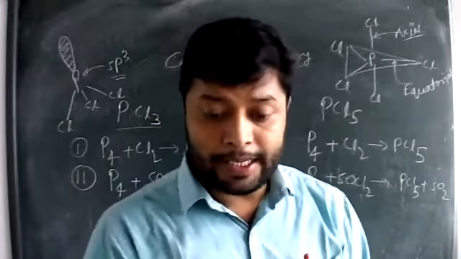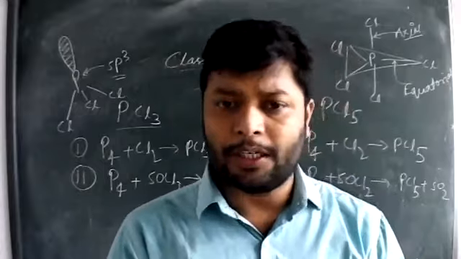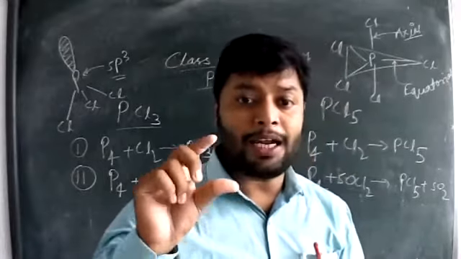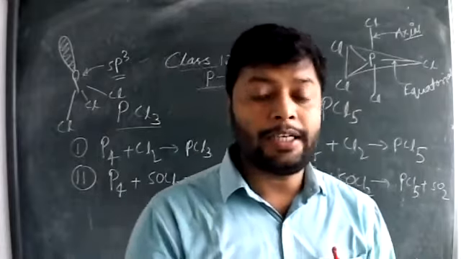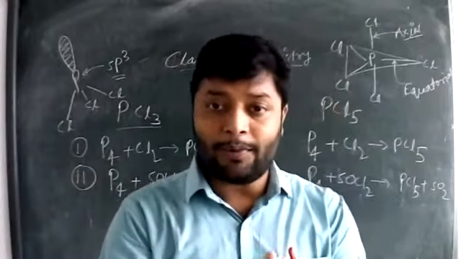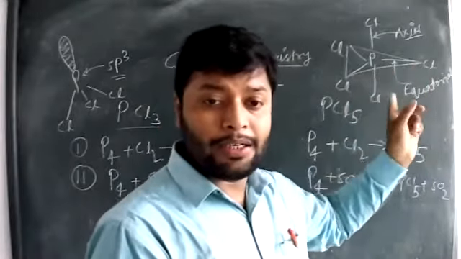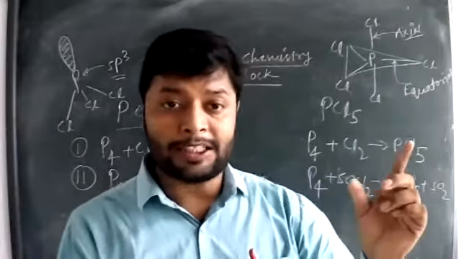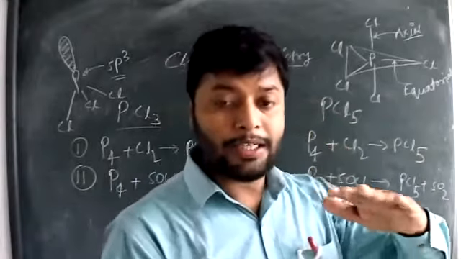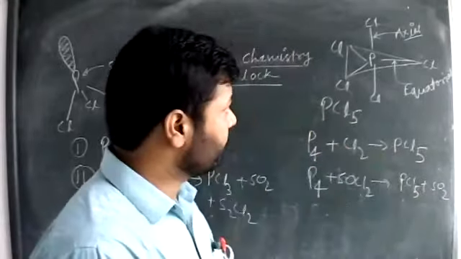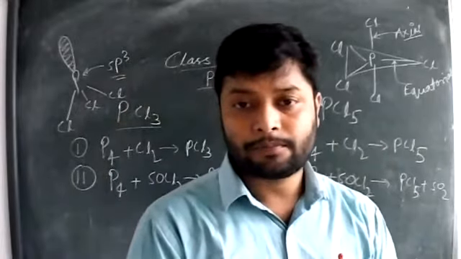For example, the axial bond length given is 240 picometer, but no need to learn the bond length. Just learn one thing: the axial bonds are longer than equatorial because of extra repulsion experienced from the 3 bond pairs situated in the plane.